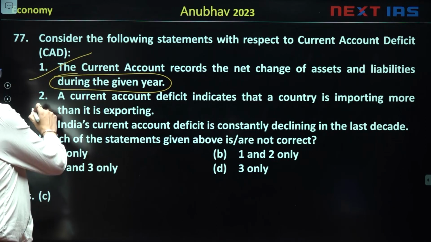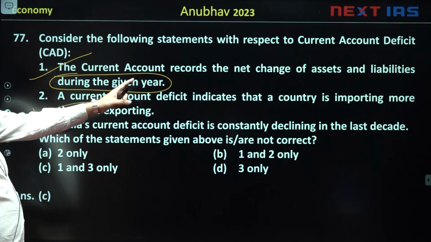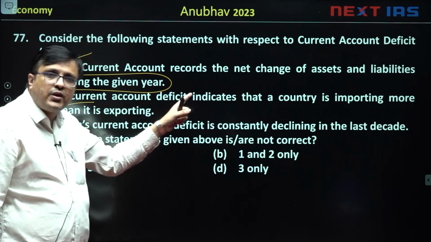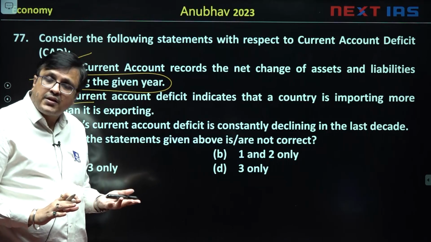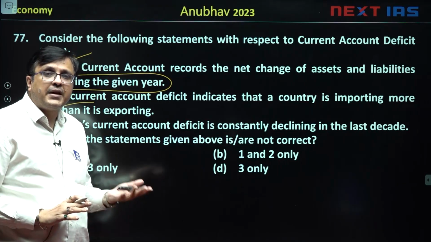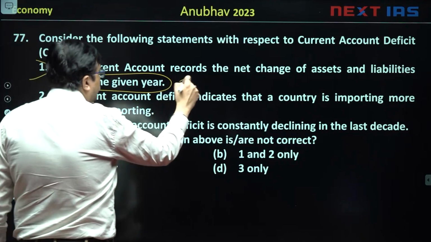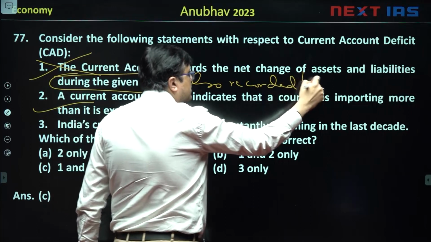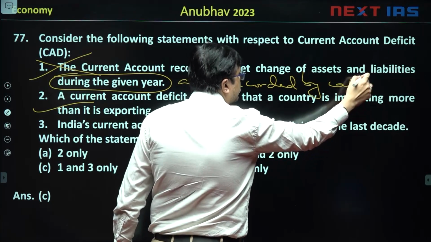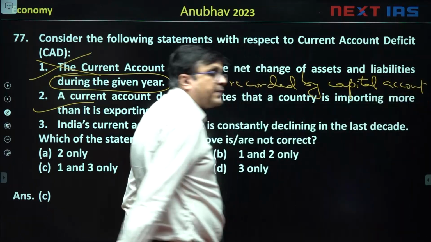All right. In the first statement, remember, when we say current account records the net change of assets and liabilities during the given year, sounds good, but only current account doesn't record it. It is also recorded by capital account. So we say that this statement is false because it is also recorded by capital account.